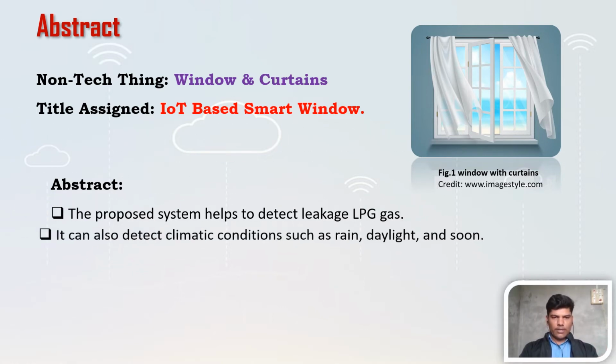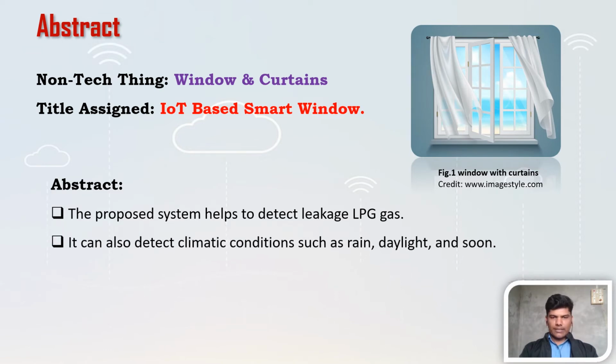Then second, it can also detect climatic conditions such as rain, daylight, and so on. In this solution, I also use one sensor, a rain detector sensor. If rain is found outside the windows of the home, all windows of the home close automatically.